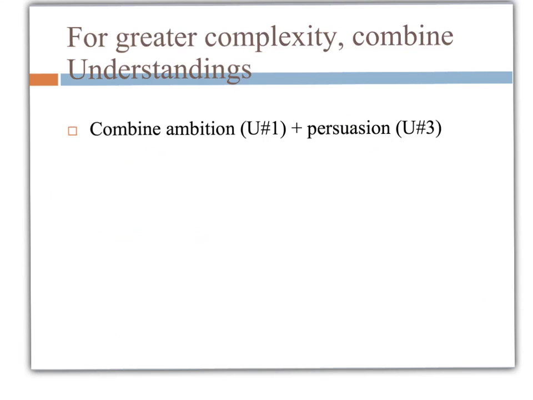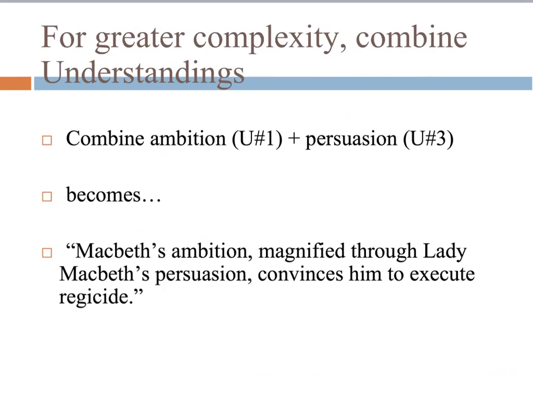Alright, so we know how to shape an understanding, but let's add another layer. Let's try and make more complex statements. Let's try and add some sophistication to what we're doing. You can combine understandings to make much more powerful statements about characters. For example, let's combine the first understanding about ambition and the third understanding about persuasion.